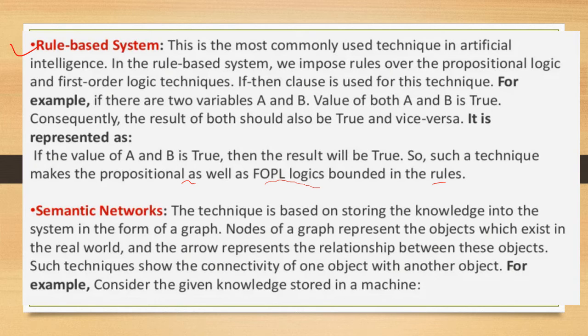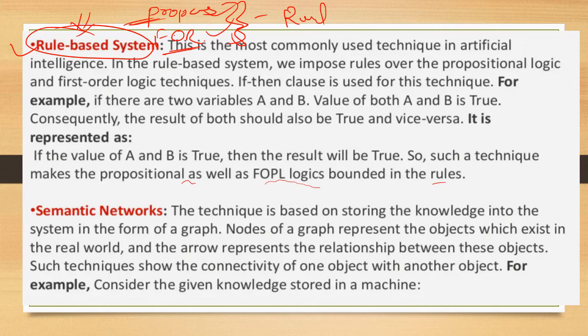Next one is the rule based system. This is the most commonly used technique in artificial intelligence. In a rule based system, we impose rules over propositional logic and first order logic, to overcome the drawbacks of propositional and first order logic.